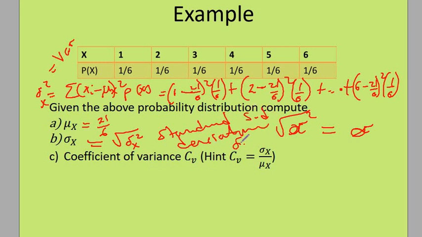Sigma x only is sometimes also called the standard deviation. So someone asks you to compute the standard deviation, they are asking you to find the square root of the variance. And then from there you can compute the coefficient of variation, which is given by sigma x over the mean. So make sure you complete that.